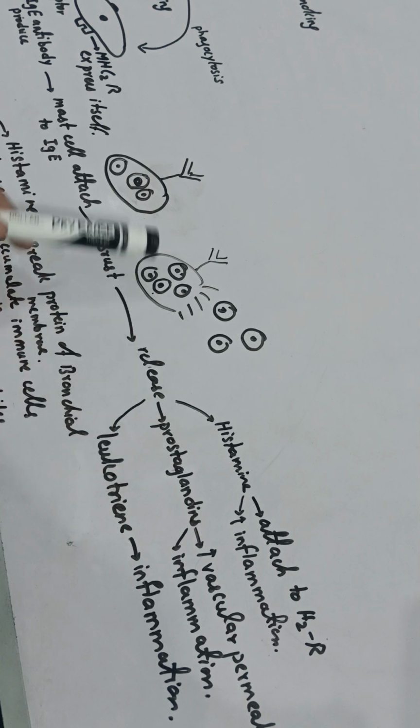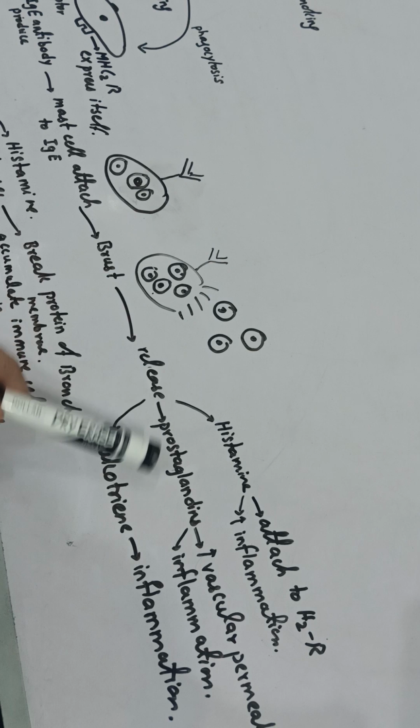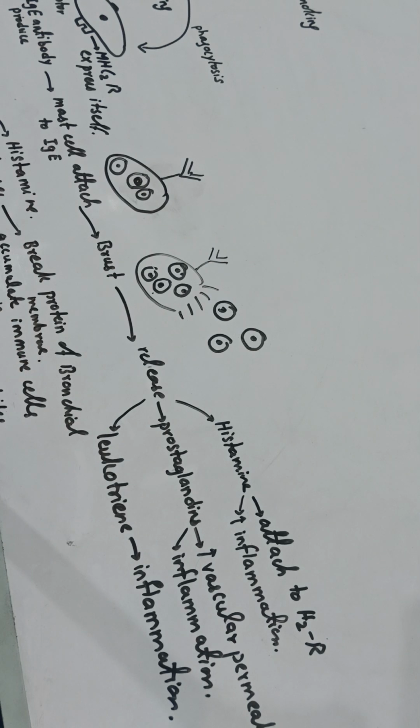Second, the chemical which is released by this mast cell is the prostaglandin, and you know very well about the prostaglandin pathway. It is actually produced by all cell membranes. Arachidonic acid is present in your lipid bilayer. This arachidonic acid converts itself into prostaglandins or leukotrienes with the help of various enzymes like cyclooxygenase and lipoxygenase.